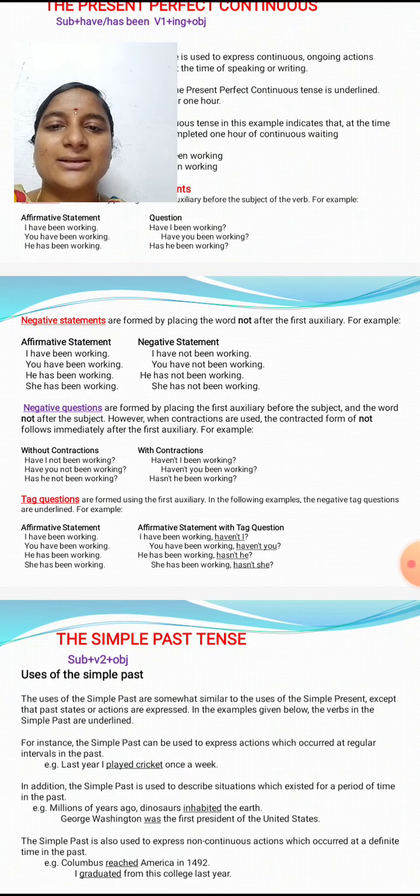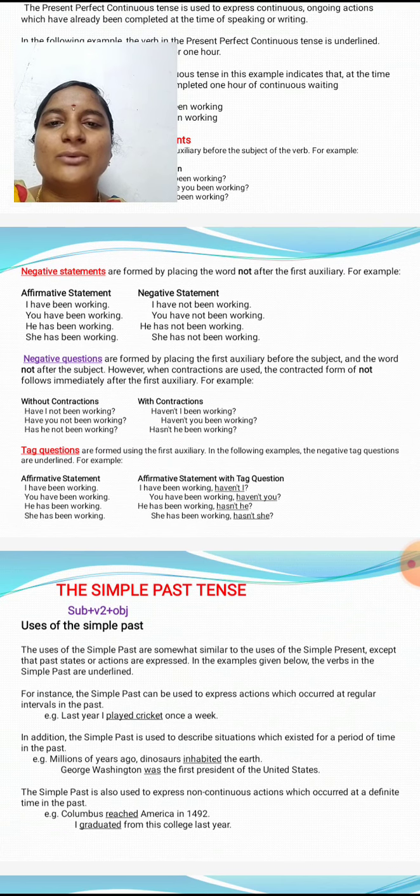Next, negative statements. How do we change an affirmative statement to a negative statement? I have been working; negative: I have not been working. The word not comes after the first auxiliary. You have been working, you have not been working. He has been working, he has not been working. She has been working, she has not been working. These are some examples of negative statements of the present perfect continuous tense.